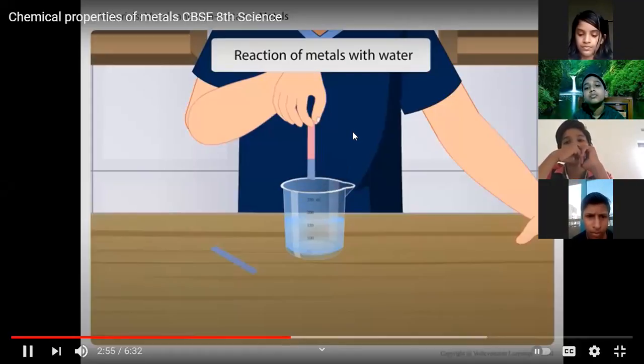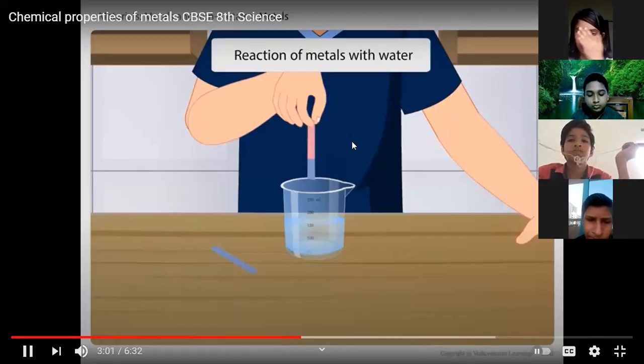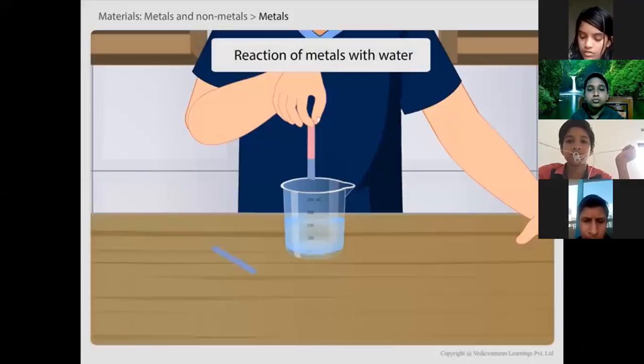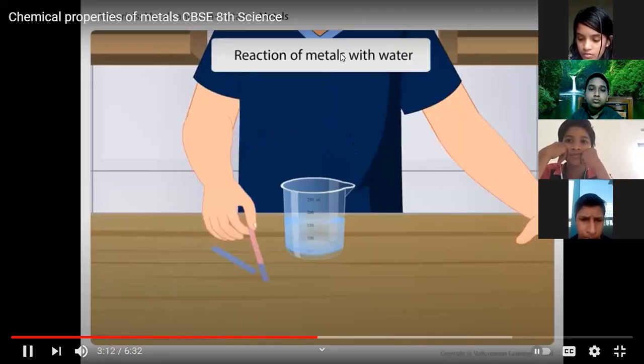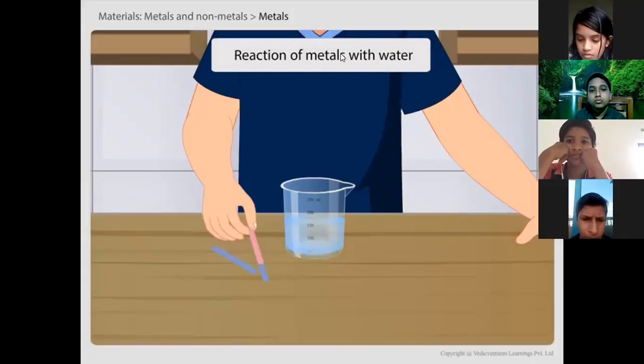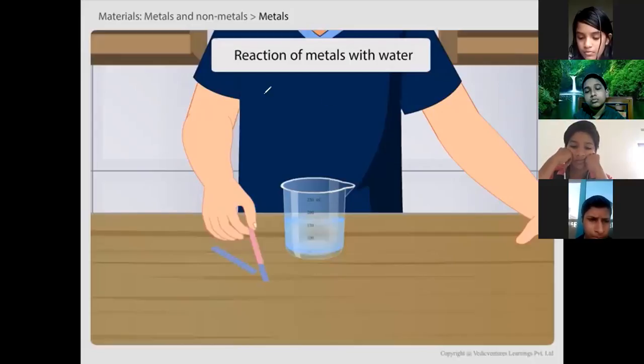This is because when metals like sodium react with water, they form sodium hydroxide. Sodium hydroxide is basic in nature, and so the red litmus paper turned blue. Thus, we can say that metals like sodium react vigorously with water to form metal hydroxides with evolution of heat. Now you will be able to answer.